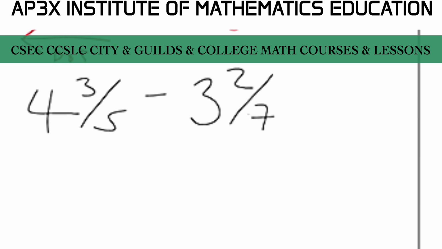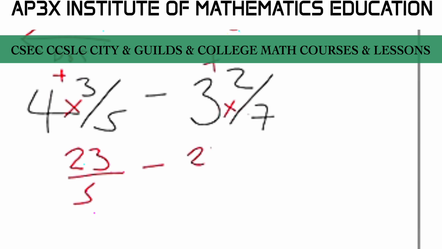Now, once we have set our problem up for evaluation, when we see a mixed fraction, boys and girls, we're going to be multiplying the denominator. So we're going to be taking the 5 at the bottom here, and multiplying it by the number at the side here. Then we're going to be adding the numerator to the result. So 5 multiplied by 4 is 20. 20 plus 3 is 23 over 5. Take away 7 multiplied by 3, that's going to give us 21. 21 plus 2, that's going to also give us 23, but it's going to be over 7.